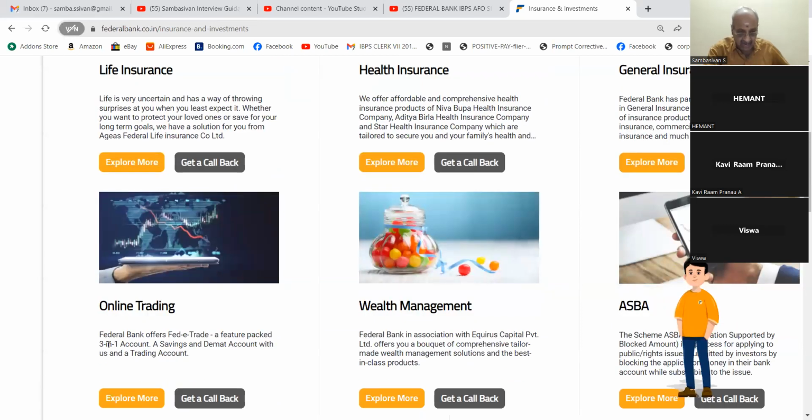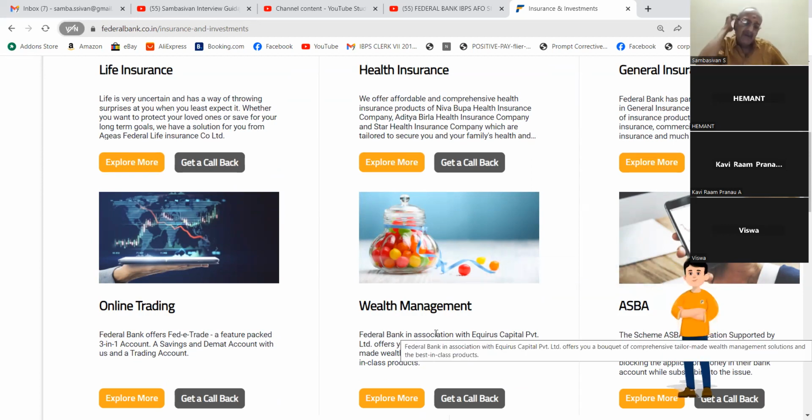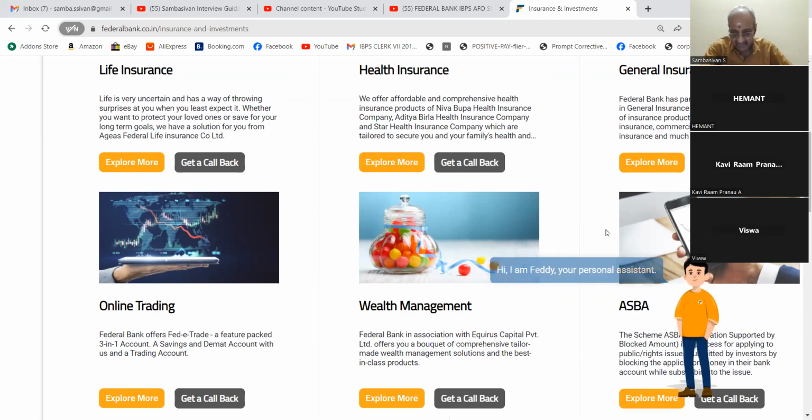Online trading is buying and selling shares online. Wealth management is for rich people. For them, an officer will be appointed to closely follow and guide them, so that the bank will get commission for such services. Then what is this ASBA?